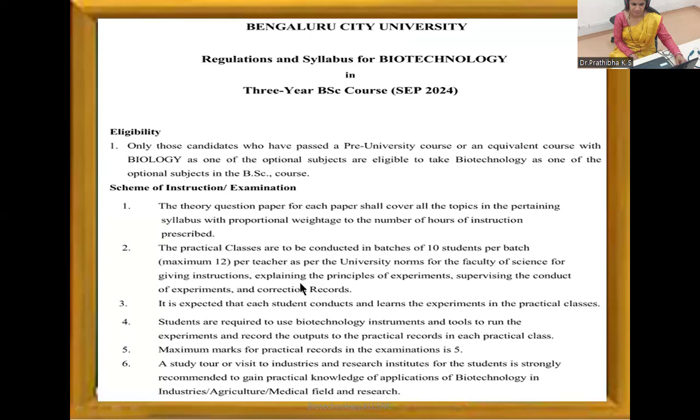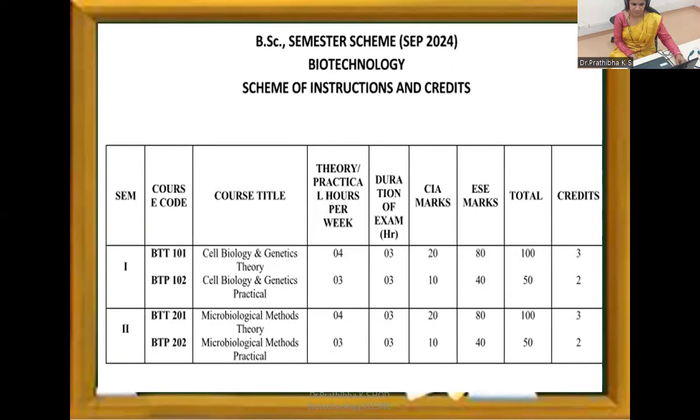And here you can see the scheme of instruction, the examination, and the different rules and regulations. You can go through this. Now let us go through the scheme of instructions and credits. This semester, you are studying Cell Biology and Genetics, theory paper code BTT 101. Per week, theory practicals will be 4, and the duration of the exam for this theory is 3 hours. The class IA marks will be 20, and you're writing the theory examination for 80 marks. So total 20 marks IA and 80 marks theory paper, together 100 marks. And this gives you 3 credits.